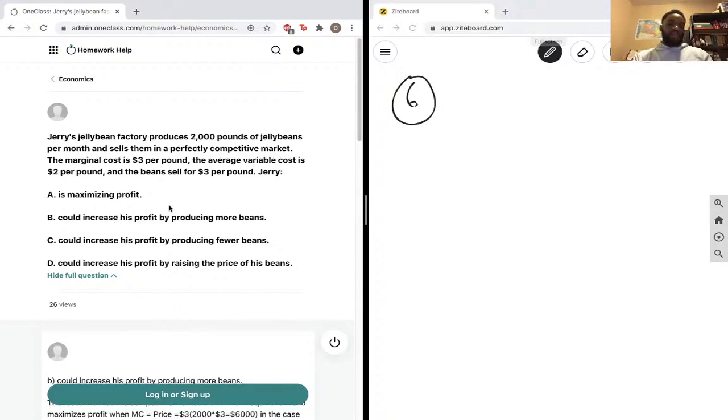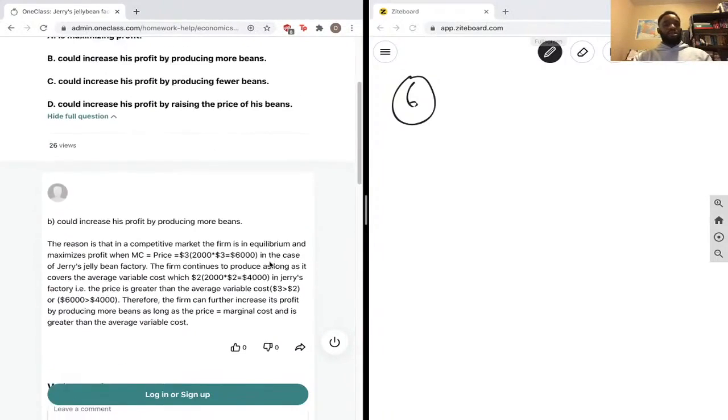B, could increase his profit by producing more beans. C, increase his profit by producing fewer beans. D, increase his profit by raising the price of his beans. And our tutor here says the correct answer is B, could increase the profit by producing more beans.